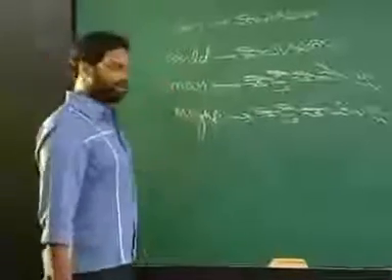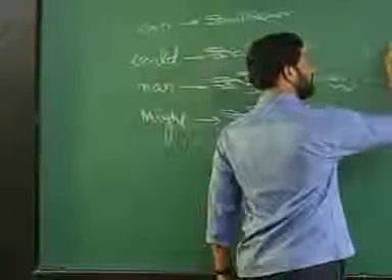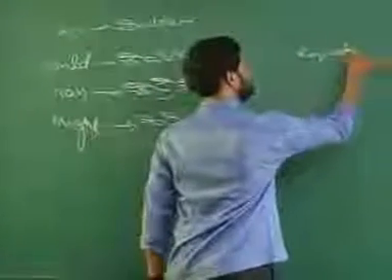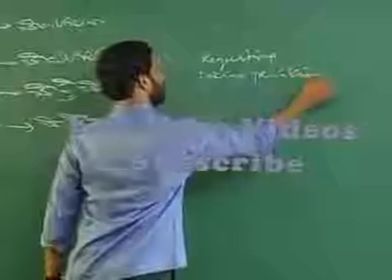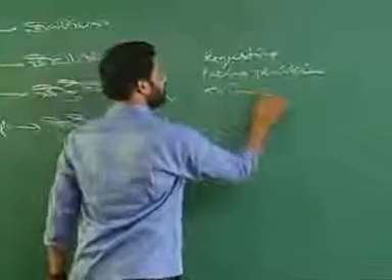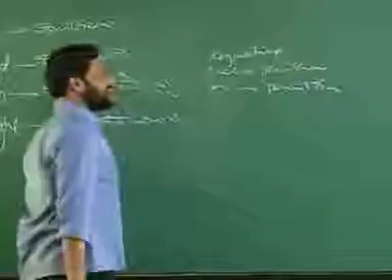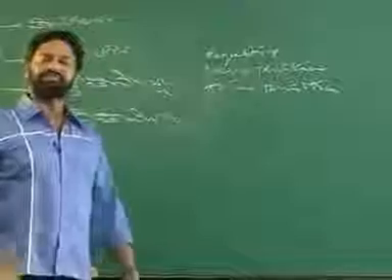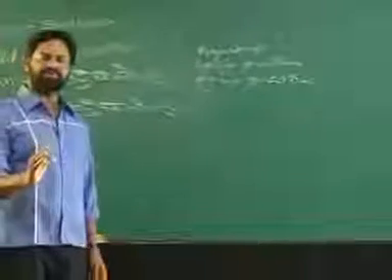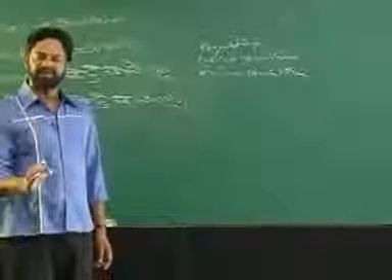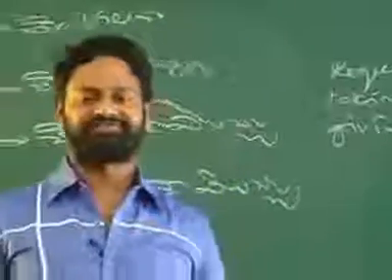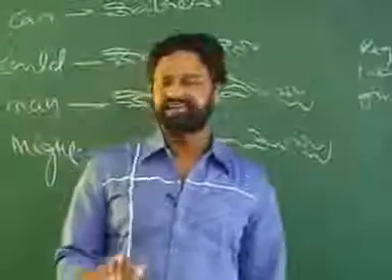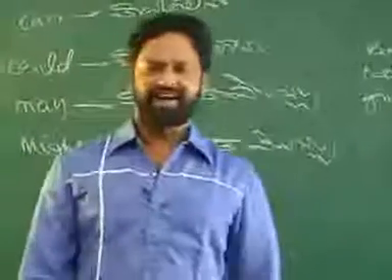But coming to the other things, when we are requesting someone, when we are taking permission, when you are giving permission, in all these cases, can, could, may, might, all these can be used. But the difference is, can is used in formal language, could is used in more formal language. May is also used in more formal language. That's all. For requesting, taking permission or giving permission, we can use can, could, may, might, all. So if you learn can, could, may, might, most of what we use in day to day life we can say simply.